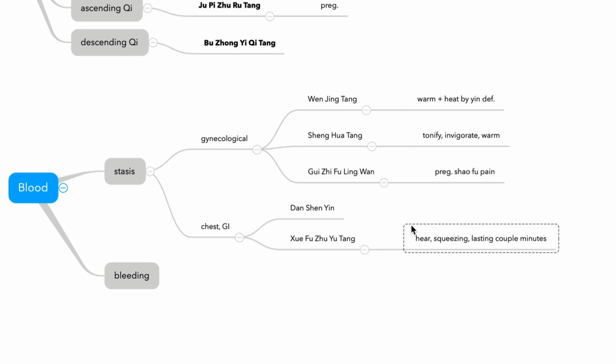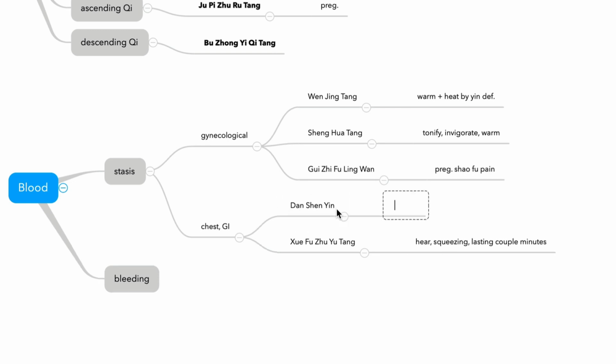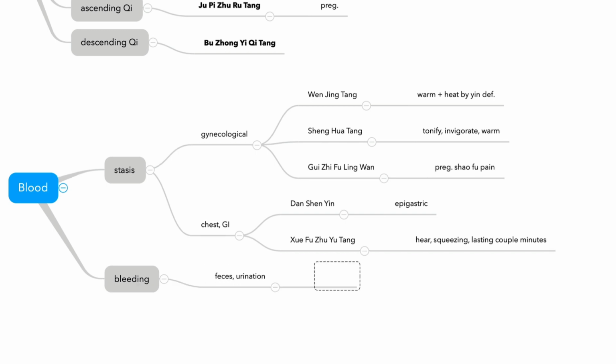Squeezing. And Danshenyin is for epigastric pain, because this is from the original text, the ancient text says. And bleeding, feces, Huaihuasan. So this one is only for branch and heat and branch. And don't bother, you will not have any chance to use this formula.